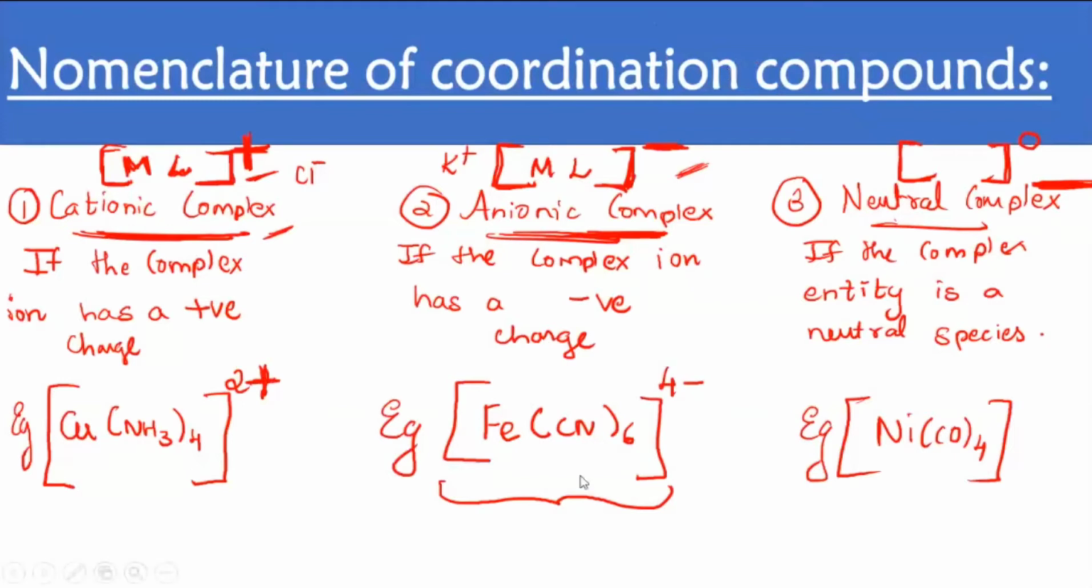Yes. Okay. Now we'll go for next. Before going into naming each and every complex, I told you there are three categories: cationic, anionic, and neutral. Before going into this, there are certain general rules. We will learn those general rules, and then I will tell you in particular how to name each and every complex.